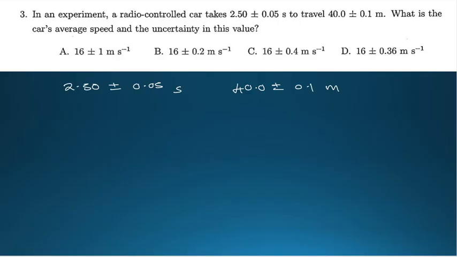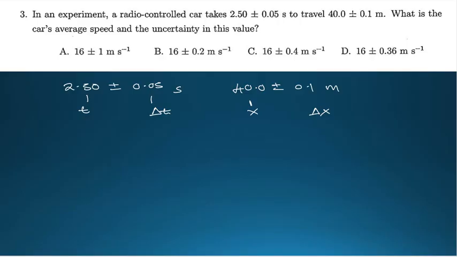Since this is in seconds, this part is our time, and this is our error, denoted by delta t. This is the distance covered, which we call x, and this uncertainty is delta x.